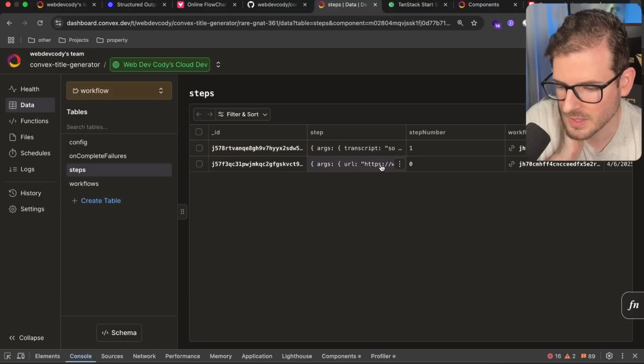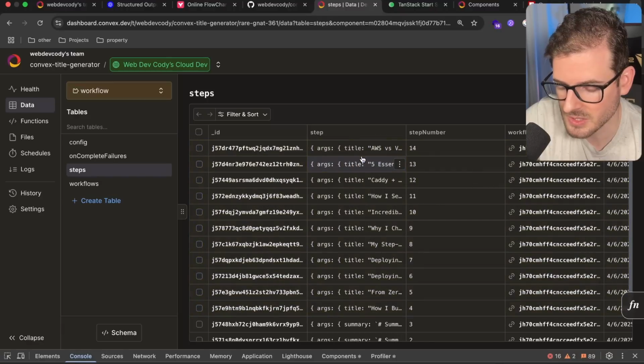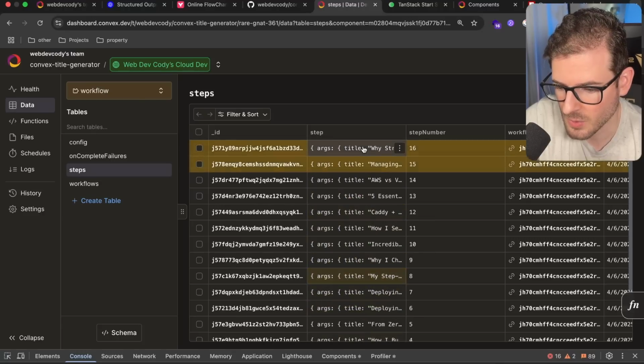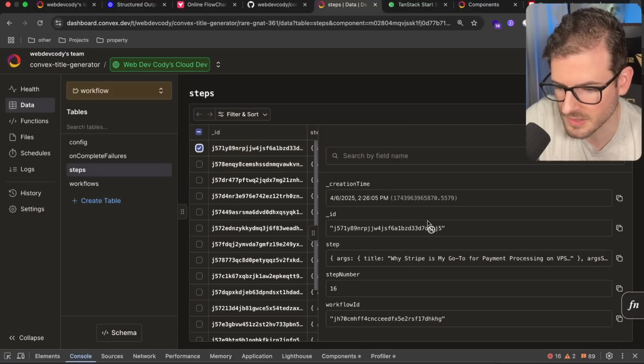So right now it's doing the transcript download. Now it's doing the summary. And then it should kick off and do a bunch of other things in a second. Okay, so now it's doing, I think this is the Theo agent and then probably the other agent. Now we have a bunch of titles. I don't know why it generated more than the one I asked it to, but I guess we'll deal with it. And then it should start reviewing them. So we should see more steps pop up. I'm guessing one of these is in a review. So let's look at this.